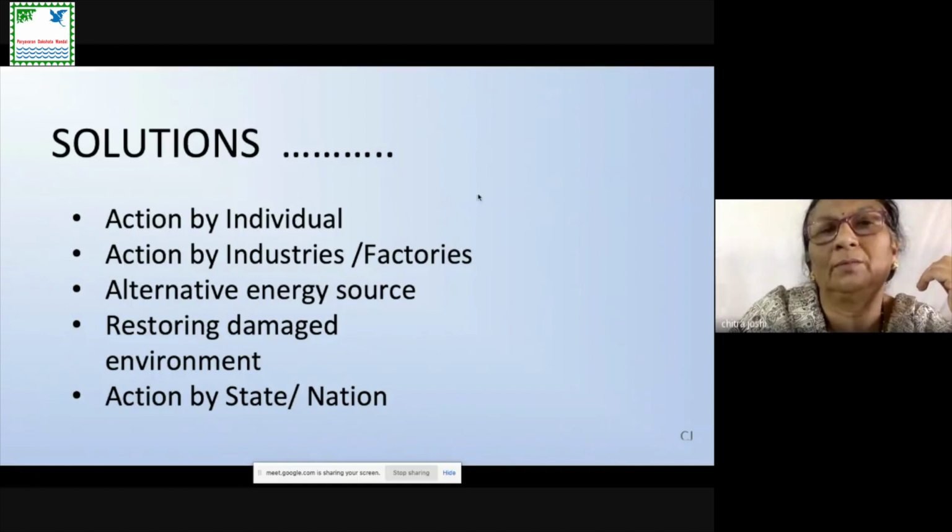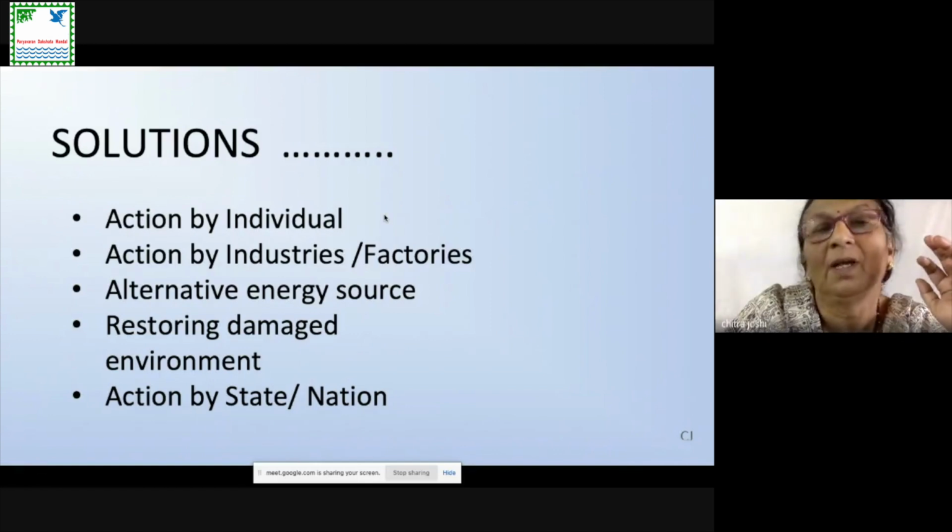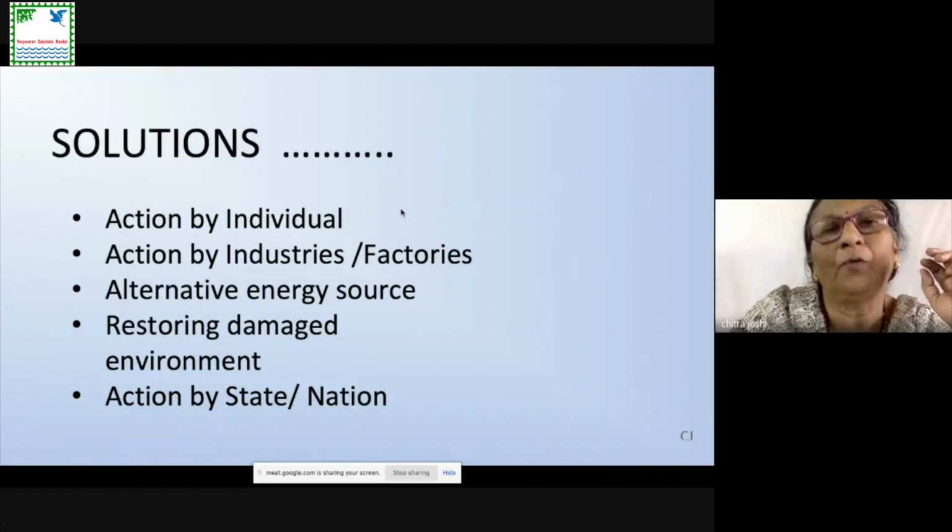If you travel by carpool, the number of cars on the road will reduce. Reducing the number of cars on the road also helps to reduce these acidic gases in the atmosphere, and it will reduce pollution. At the same time, you can fix a catalytic converter to the exhaust pipe of your vehicle. That also reduces acidic gases in the atmosphere.